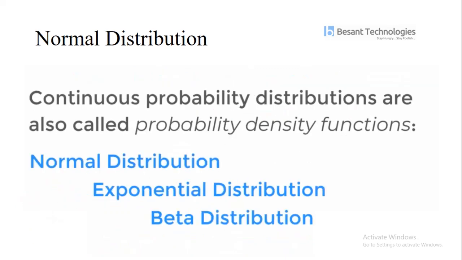So the next thing is continuous distribution. Whatever we discussed so far is a discrete distribution. Now we are going to discuss continuous probability distributions. That's normal distribution, exponential, beta. So now we are going to discuss the normal distribution.